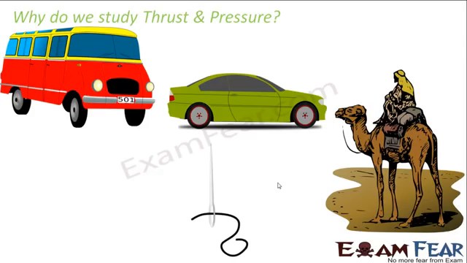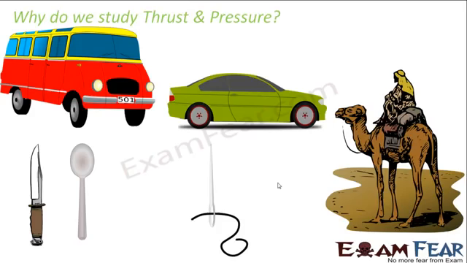Again, you would have seen that things which are used to pierce, for example a needle, have a very sharp edge. When you compare a spoon and a knife, which would you opt to cut vegetables? Definitely a knife. Why? Because a knife has a sharp edge. Similarly, a needle has a very sharp tip, because of which you are able to make holes in things, or stitch clothes with the help of needles, right?